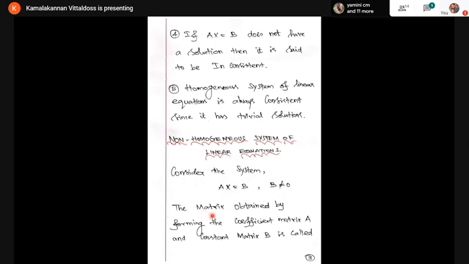Now, listen carefully, the matrix obtained by combining the coefficient matrix A and the constant matrix B is called the augmented matrix. One is called A, the coefficient matrix, and B is called the constant matrix. If I combine these two matrices, it is known as the augmented matrix, denoted by the symbol matrix of A colon B or A comma B. Sometimes you can use A comma B or you can use A colon B.